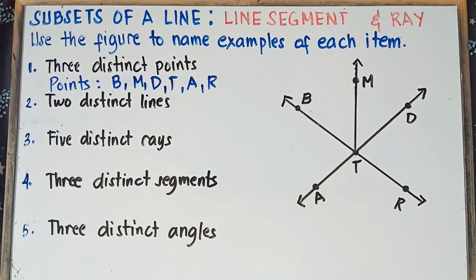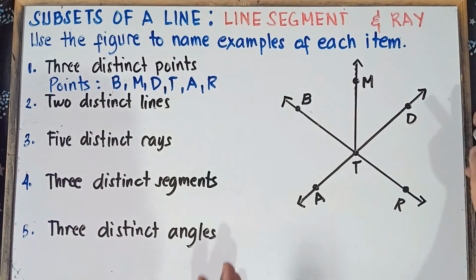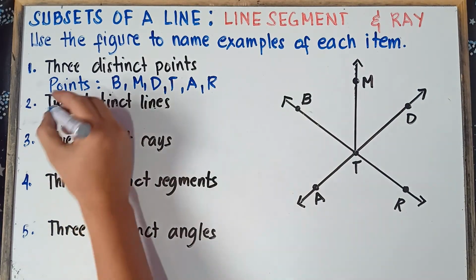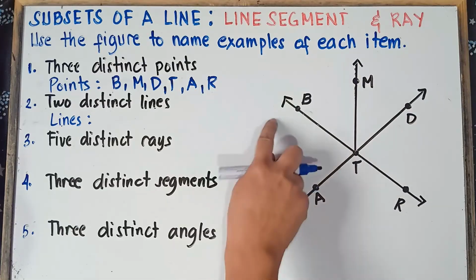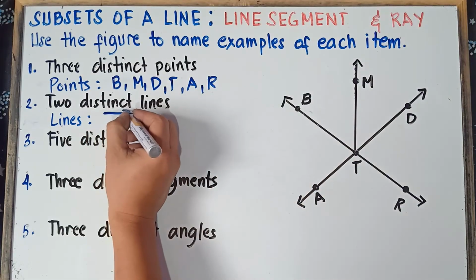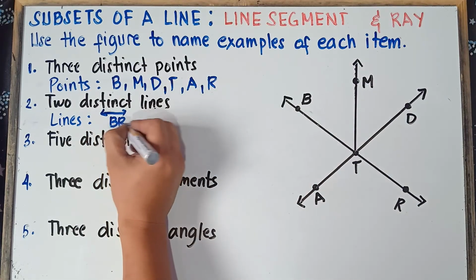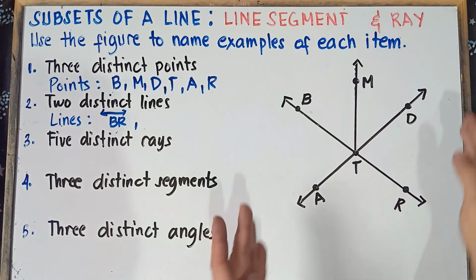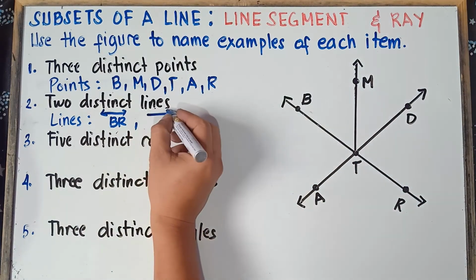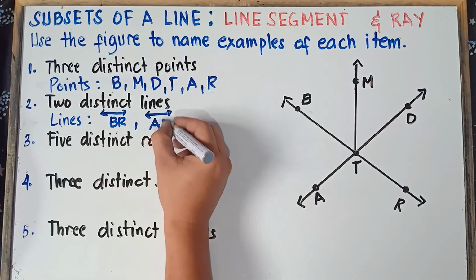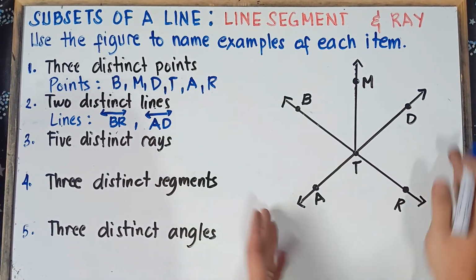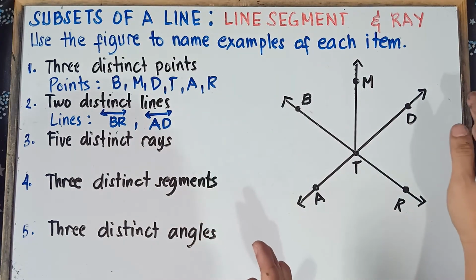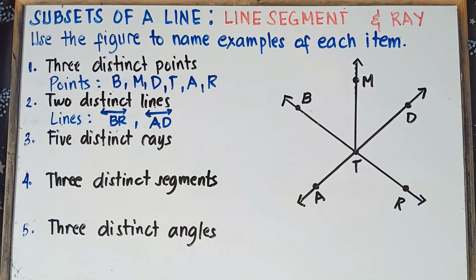Alright, and then number 2, there will be 2 distinct lines. Once again, class, a line has 2 arrows and then 2 points. So let me write it here, lines. We have line BR. This is the symbol for line, line BR. And then the other one, we have line AD. This line AD is the same as line DA. So line BR and then line AD. Those are 2 lines.